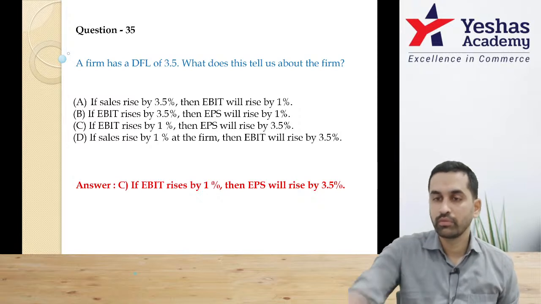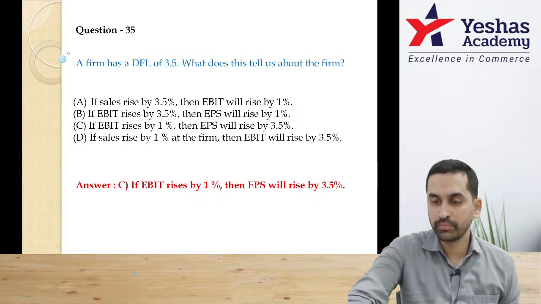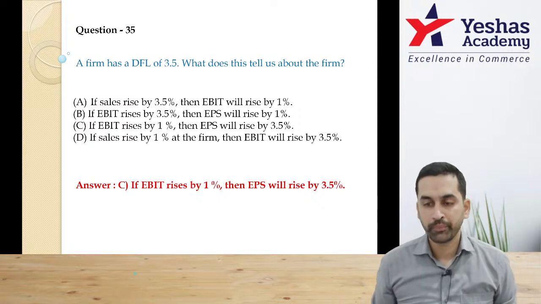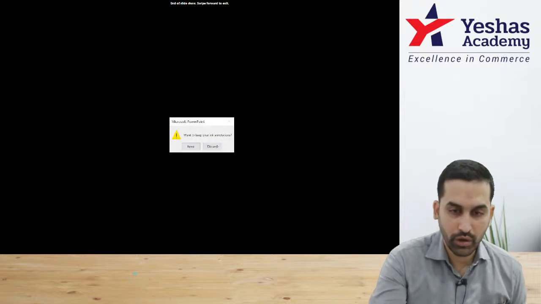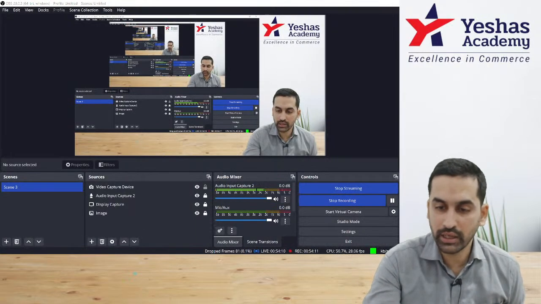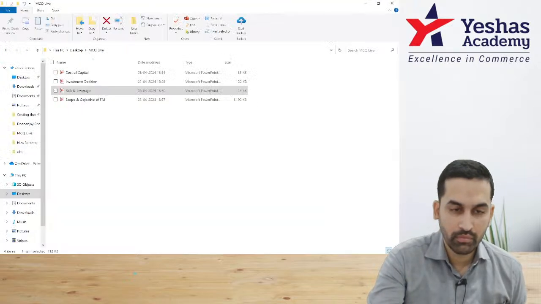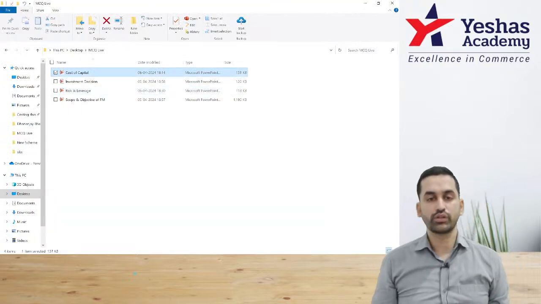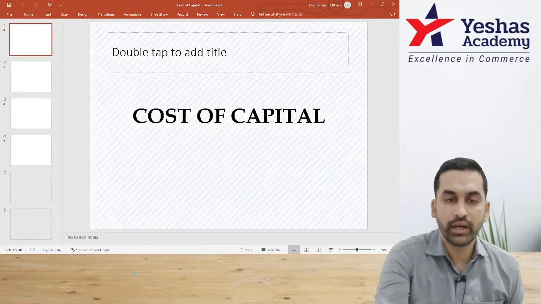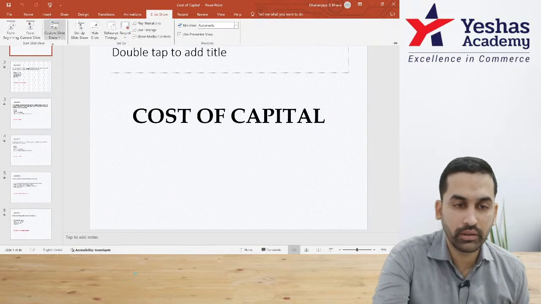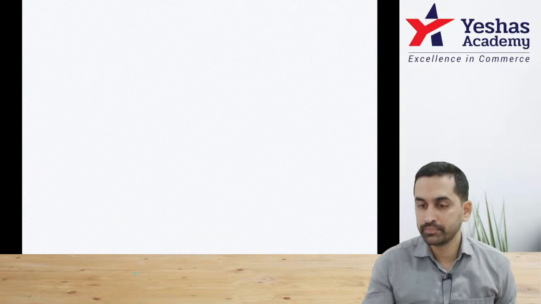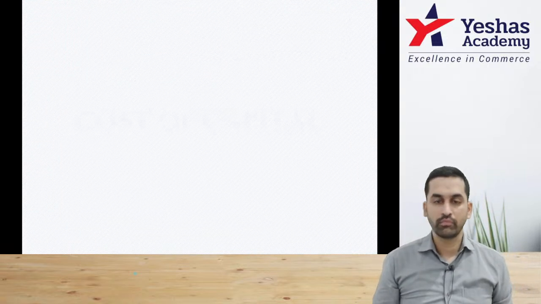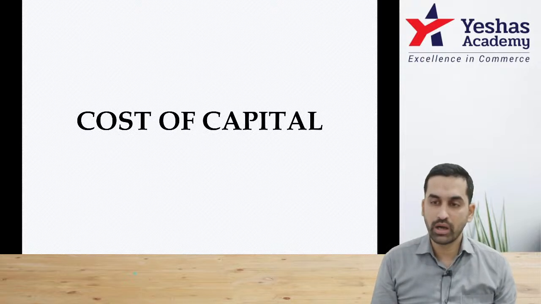Everyone, are you with me? Yes. All good? Perfect. With this, 35 MCQs from risk and leverage are done. Yeah, let's move on to our next topic for the day, cost of capital. Are we good to start? Yes.